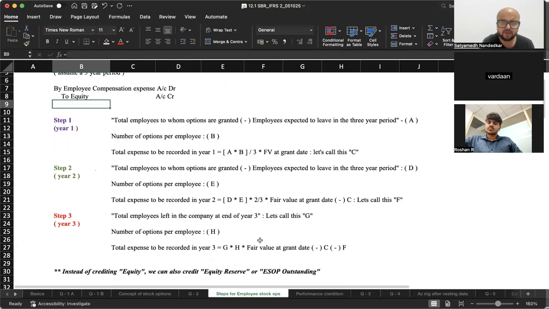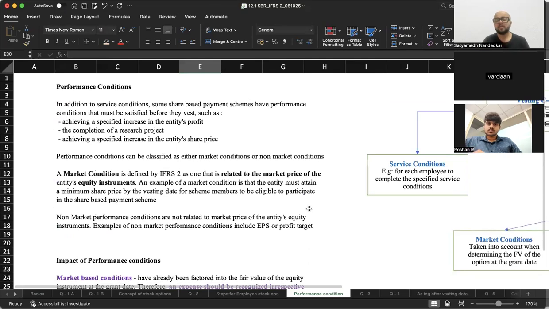Now if you have to deal with it, I have written steps that can be followed. But I believe questions like these are best tackled logically. Instead of learning steps, if you want to learn steps, you can do that. Absolutely no problem. Now, like you had a service based condition, you could also have performance based conditions for the trigger for share based payments.